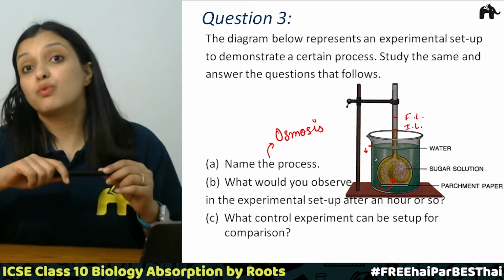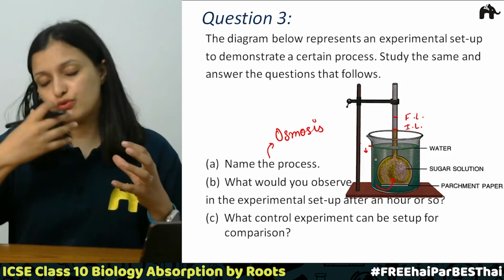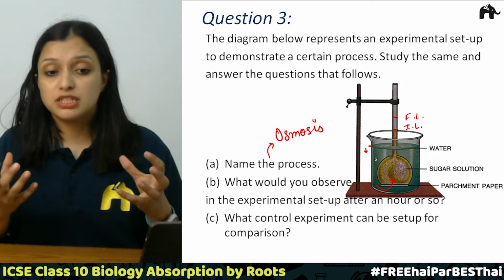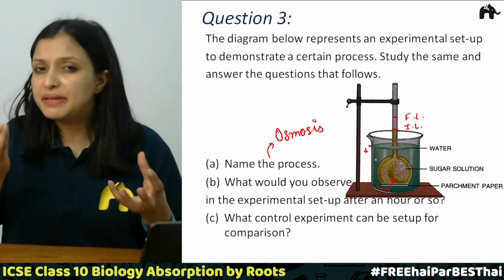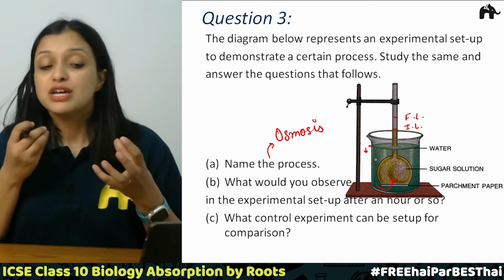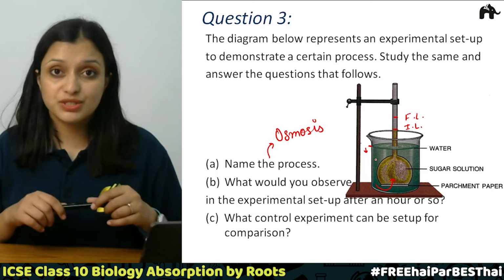Now, why did the sugar solution not flow through this parchment paper? This parchment paper did not allow the molecules that are bigger in size to pass through. So that is why there was no movement of sugar molecules. I hope this was clear.